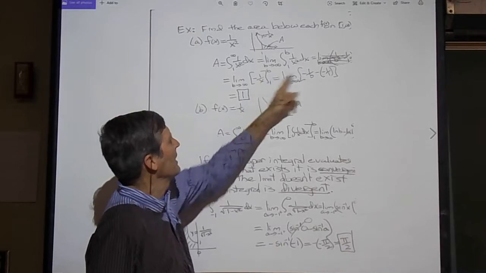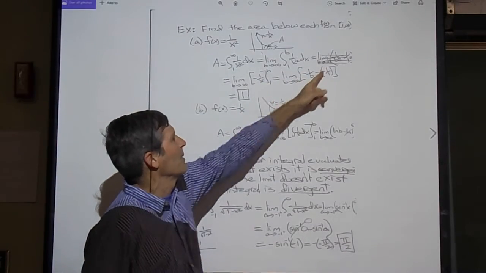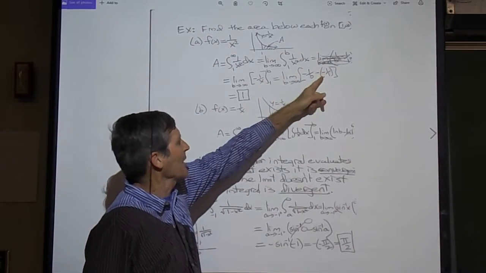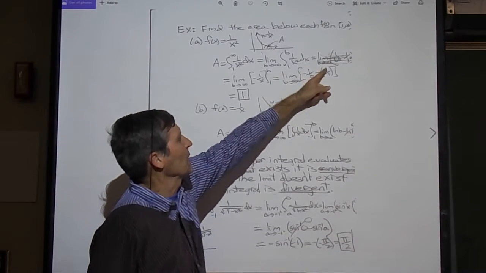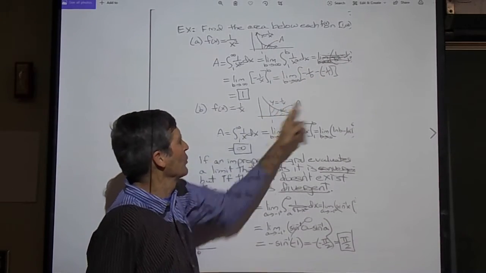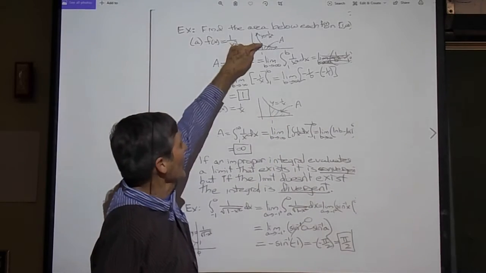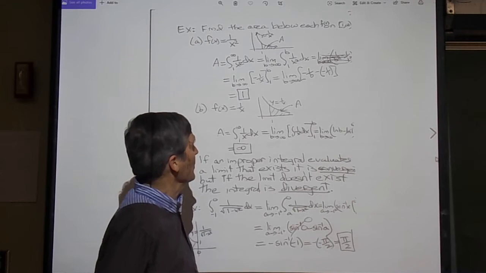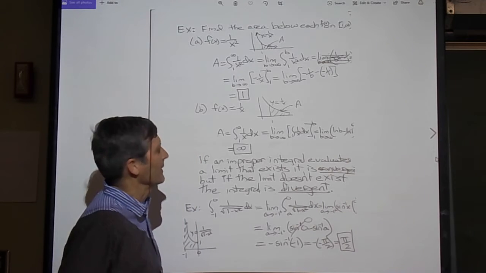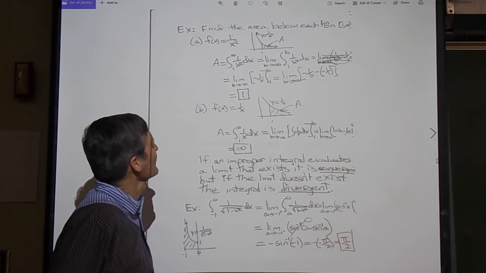Well, you plug in b, you get minus 1 over b. Plug in 1, you get minus 1 over 1. And subtract them. Then you take the limit as b goes to infinity. Oh, this one approaches 0. This one, minus minus 1, is 1. So this actually has unit area, area 1, under y equals 1 over x squared going from 1 to infinity. Kind of surprising maybe, huh?